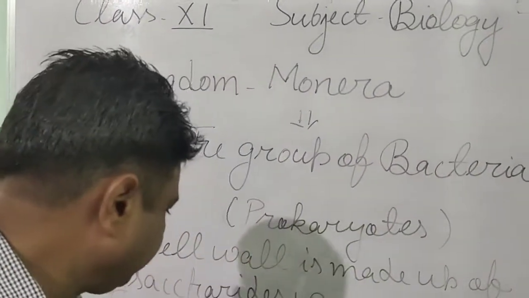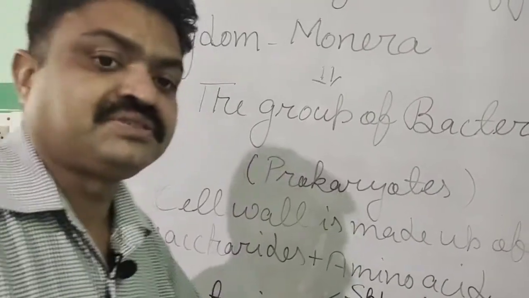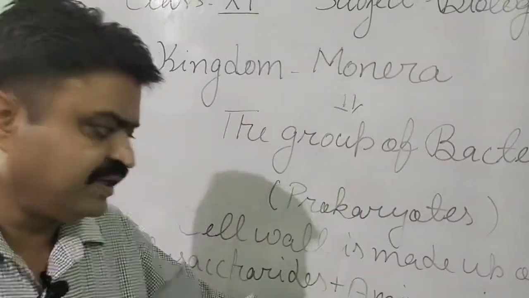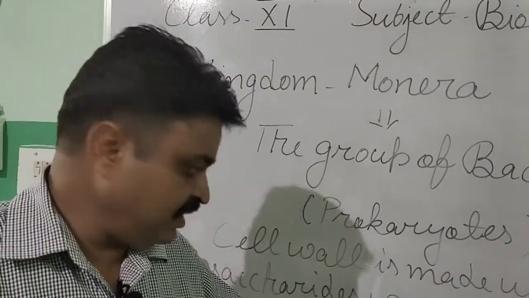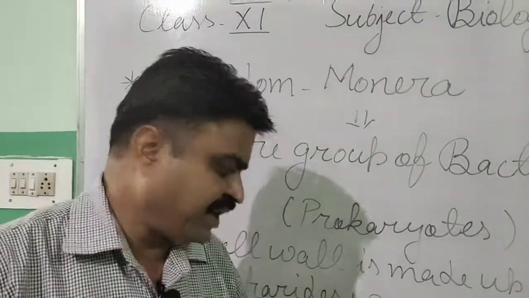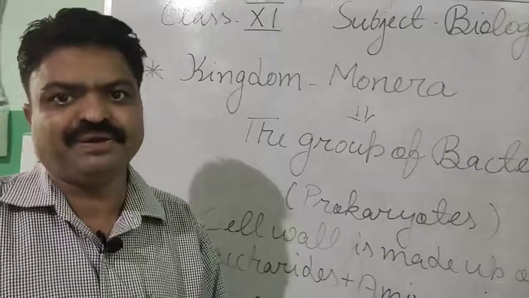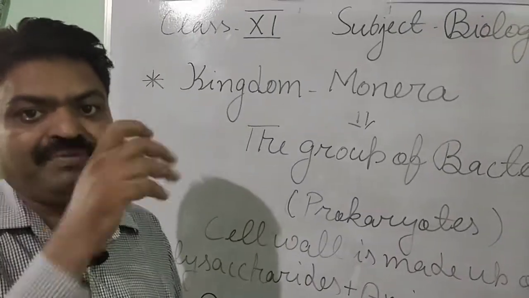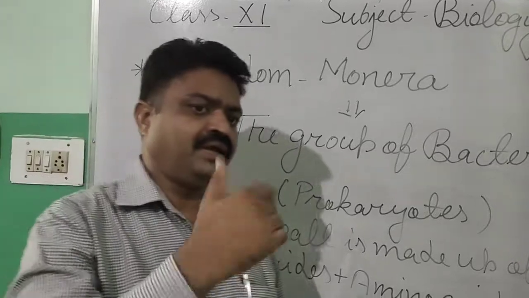So these are the types of bacteria according to their shape. First is spherical-shaped bacteria, second is rod-shaped bacteria, third is comma-shaped, fourth is spiral-shaped, and spiral-shaped bacteria are also known as spirillum bacteria.